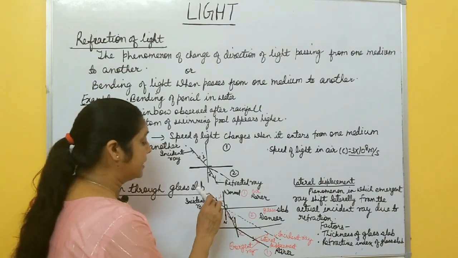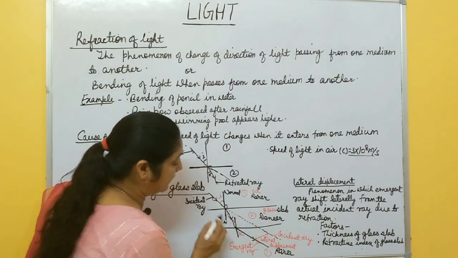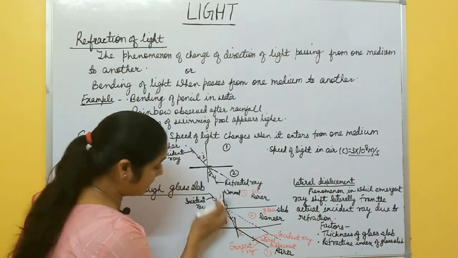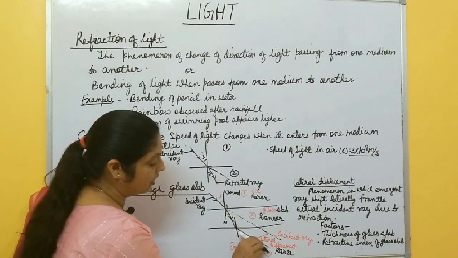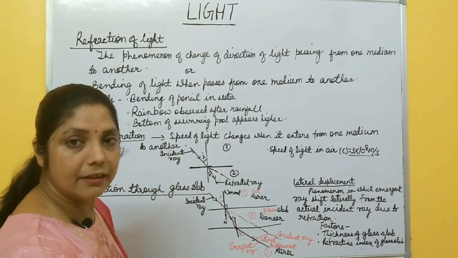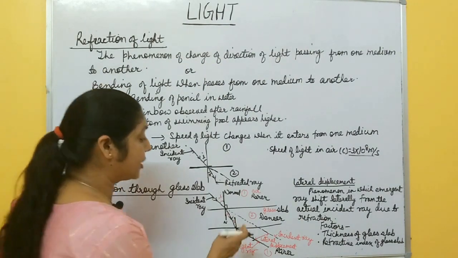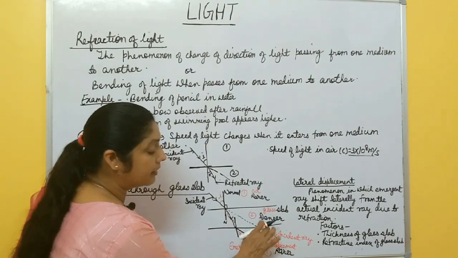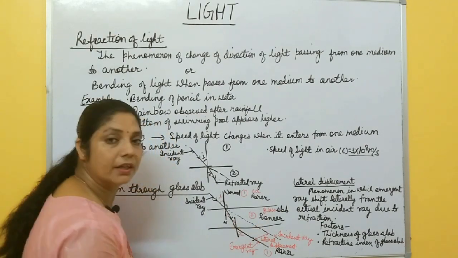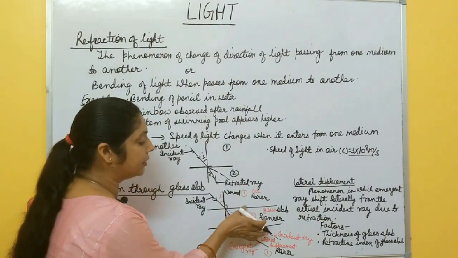So the original direction of the incident ray is this one, right? And this is the direction of the emergent ray after passing through this glass slab. So both this incident ray and emergent ray are parallel to each other, okay? Not along the same line. Its direction is the same, but there is some perpendicular distance between this incident ray and emergent ray.